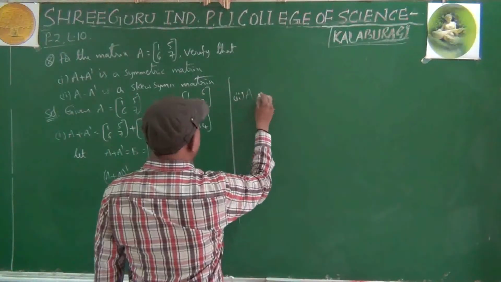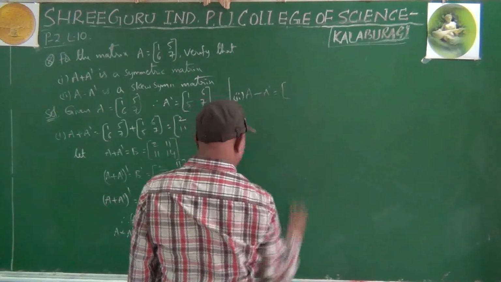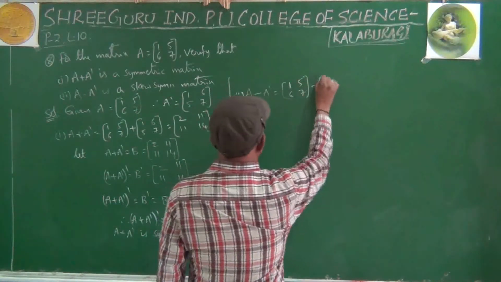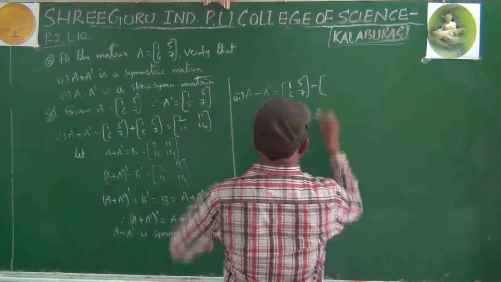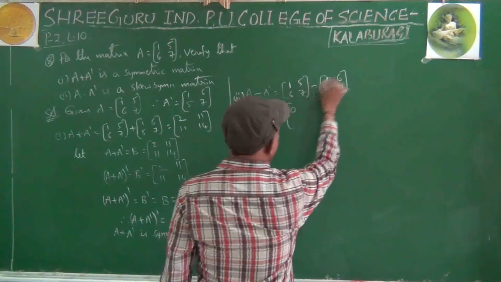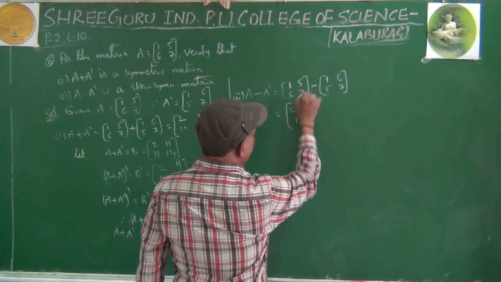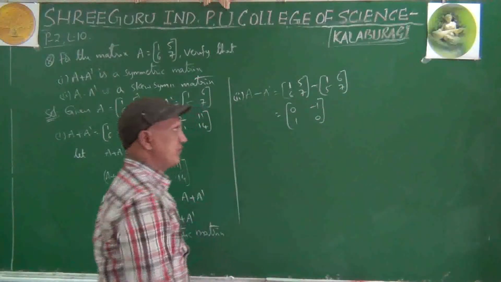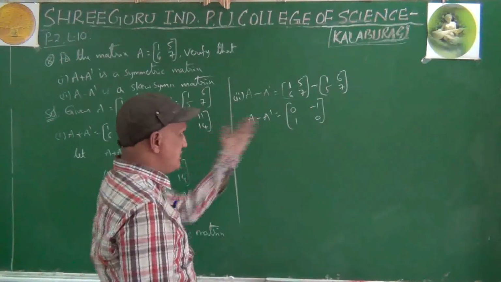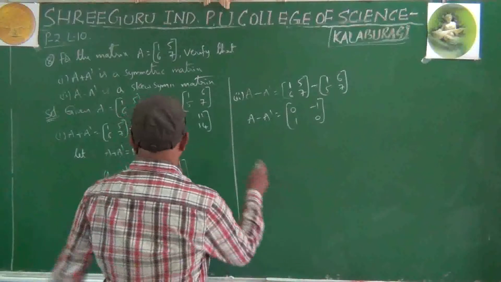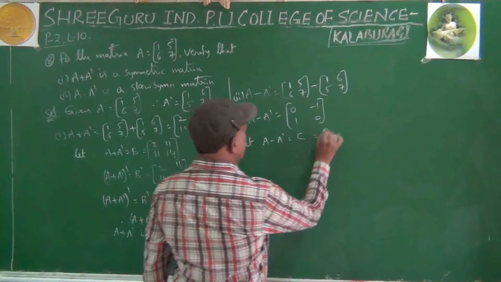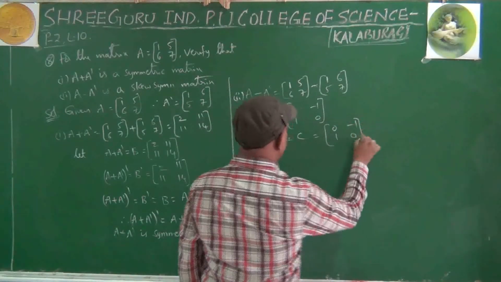Second sub question, A minus A dash. A is 1 5 6 7, minus A dash 1 6 5 7. Subtraction: 1 minus 1 is 0, 5 minus 6 is minus 1, 6 minus 5 is 1, 7 minus 7 is 0. Right? A minus A dash. How can we prove that this matrix is skew symmetric? Let A minus A dash equal C equals 0 minus 1, 1 0.